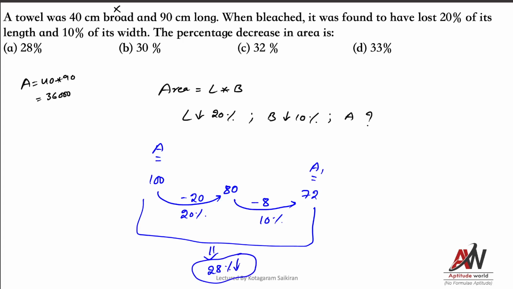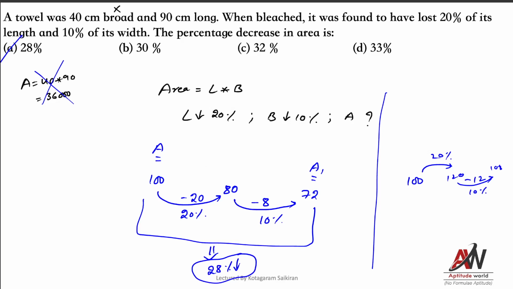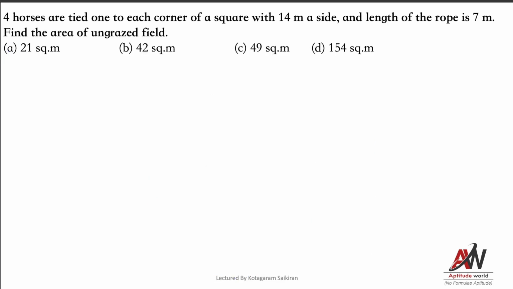28% decrease. This is our answer. Okay, 28% decrease. Suppose length increased, you think, 20%, so 120. Breadth decreased, you think, 10%, so minus 12. So this is 108, like this. Whatever he gives, that you apply, that's it. Order is not required, anyway you can apply, you'll get the same answer. No need of going for this. Okay, simple.